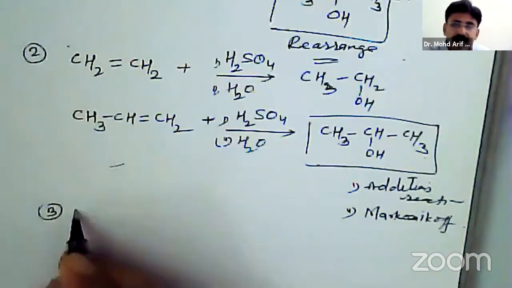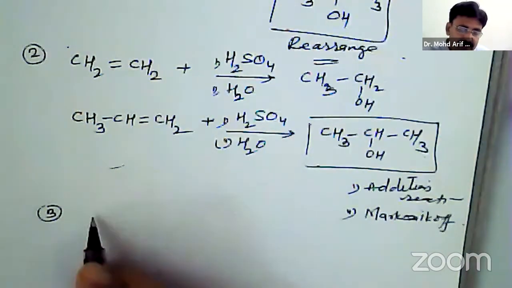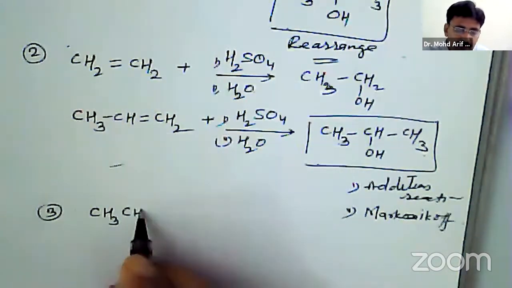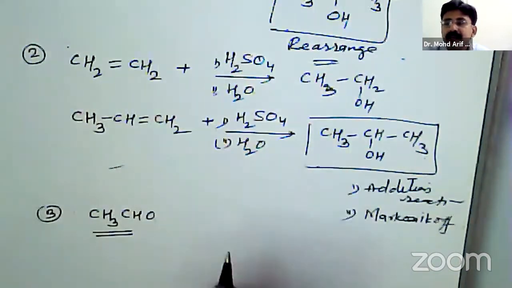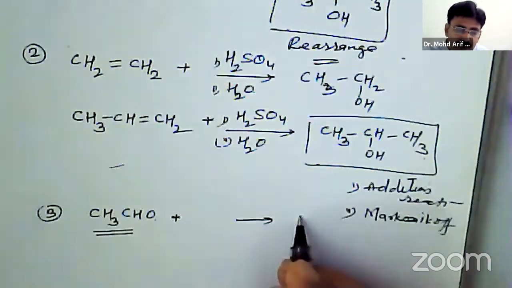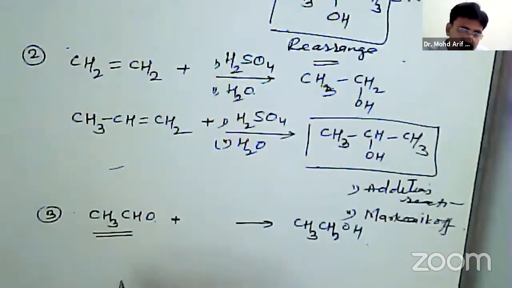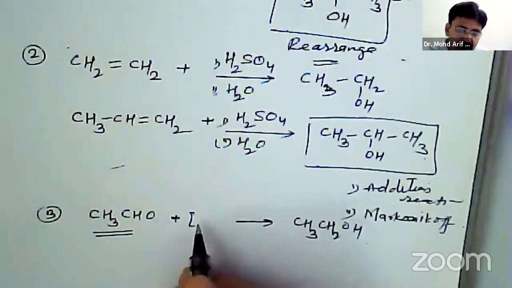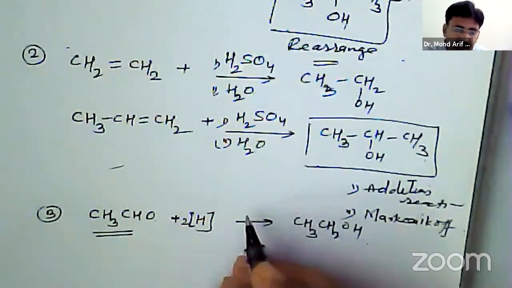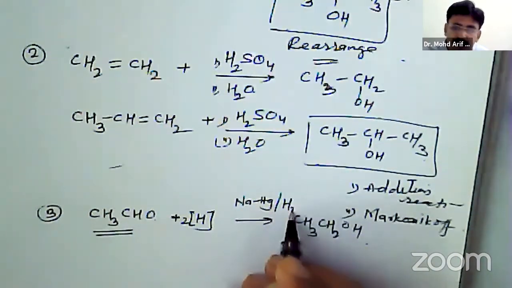Then next one is reduction of aldehydes, ketones, etc. We will see one particular example, that is acetaldehyde. When it is reduced, there will be formation of ethyl alcohol. Now for reduction, we can use different reducing agents like sodium amalgam and water.